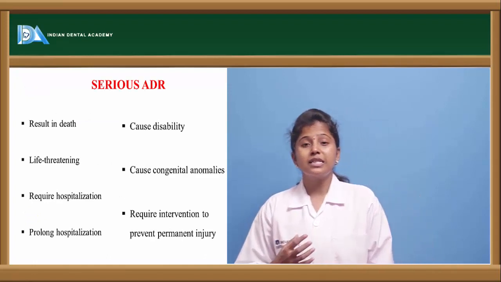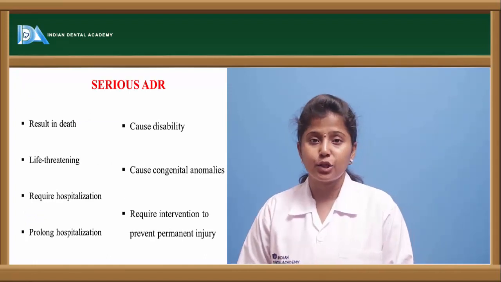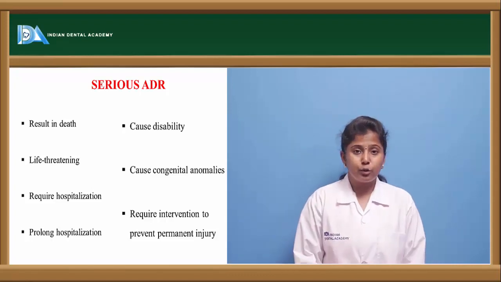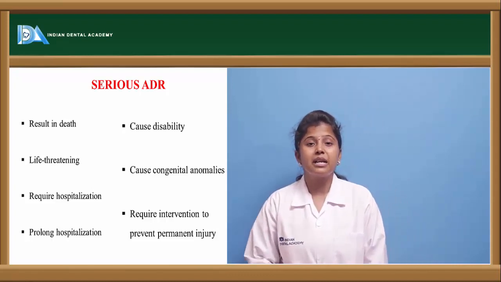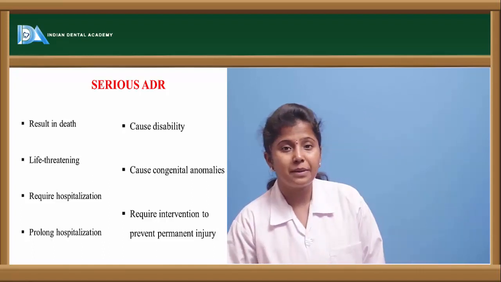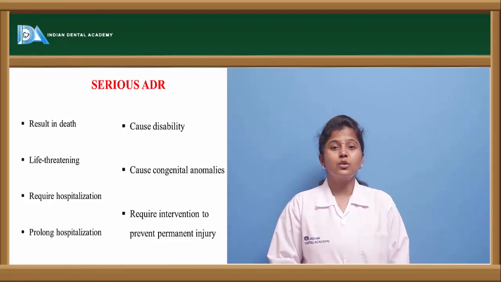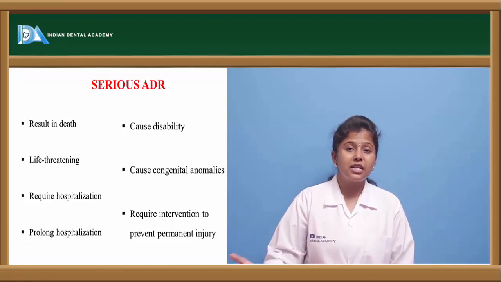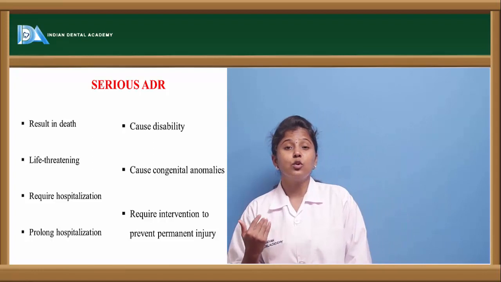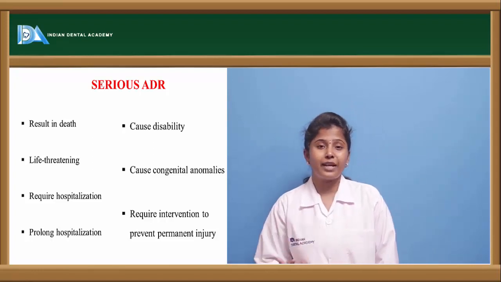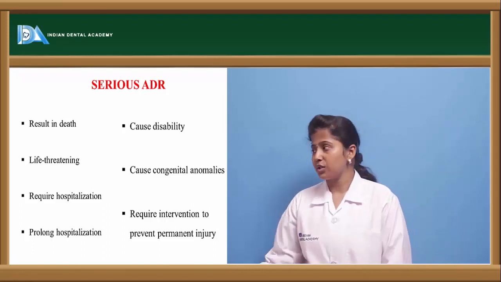So what are the serious consequences of adverse drug reactions? What are the serious results which occur? First, it may lead to death of the person. The other is that it may be life threatening. The person may almost die, or go into a coma, and it requires immediate hospitalization. Once hospitalized, the hospitalization may be prolonged, or the person has to visit the doctor very frequently in order to reduce these adverse drug reactions.